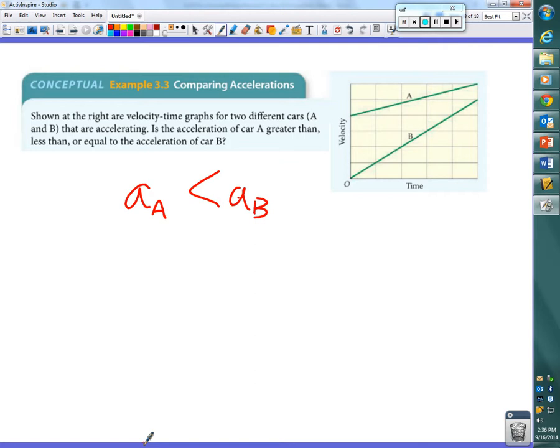What happens to the distance between car A and car B? Let's go with this. Even though this graph doesn't tell us, let's say they start at the same spot at the same time. Okay?